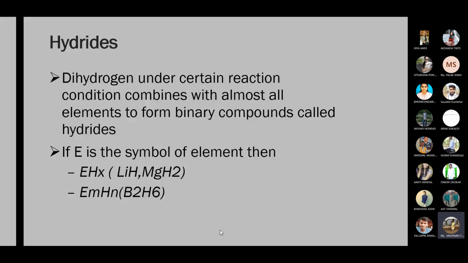Then why is it given like this, LiH? Why not LiH2 and MgH2? And why not MgH? Because lithium is a group first element. It has a +1 oxidation state, and that's why it will combine with only a single hydrogen atom. And magnesium is a group second element, an alkaline earth metal. It has a +2 oxidation state, and it will combine with only